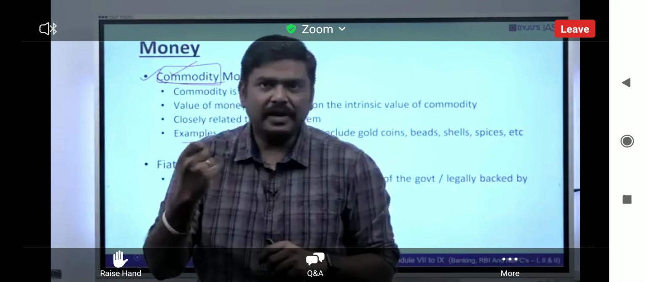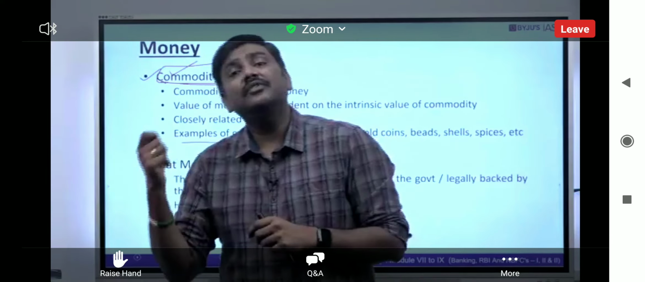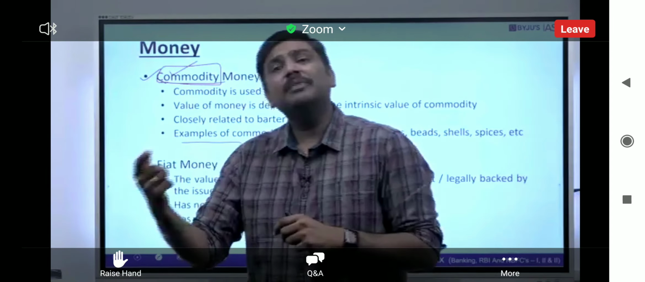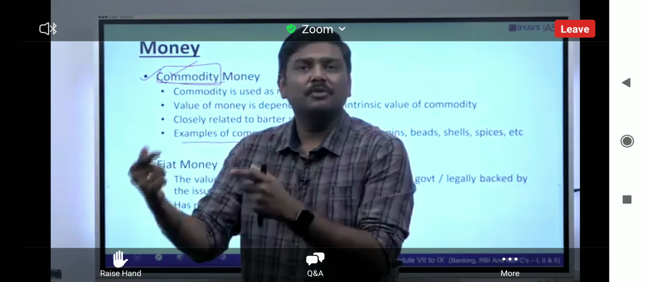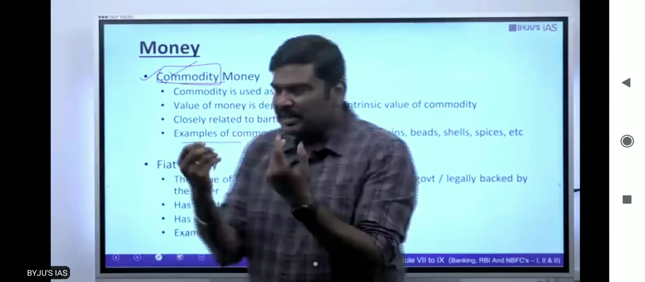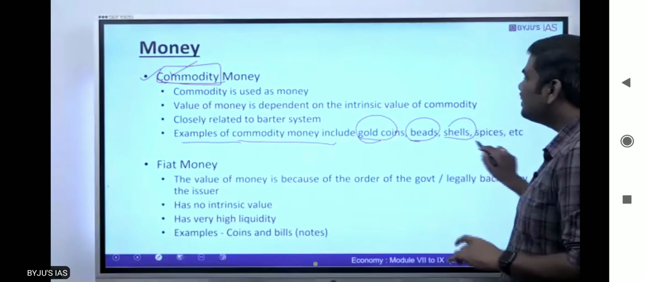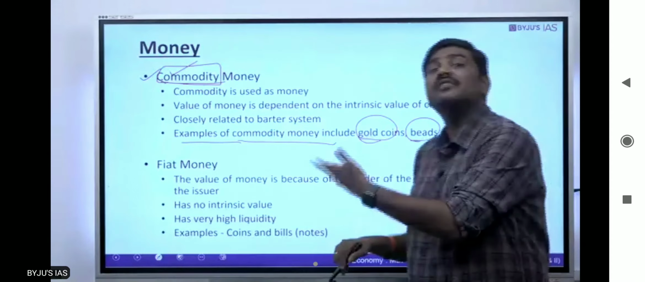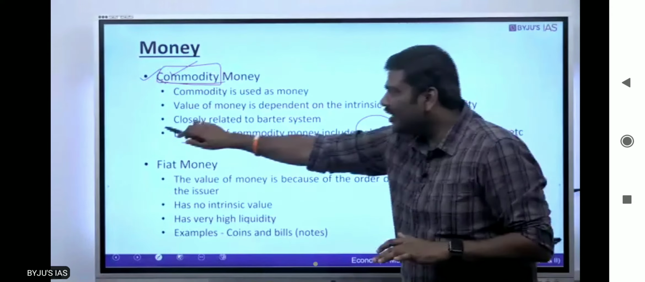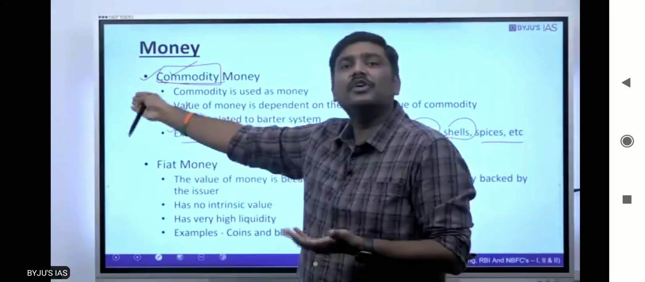Is it okay? Because we are using the commodity, the intrinsic value of the commodity will determine the value of this particular commodity when we are going to use it as money. The best examples for this are gold coins, beads, shells, spices, etc., or silver coins for that matter. And earlier, when we used to follow the concept of a barter system, we used to go for commodity money itself.